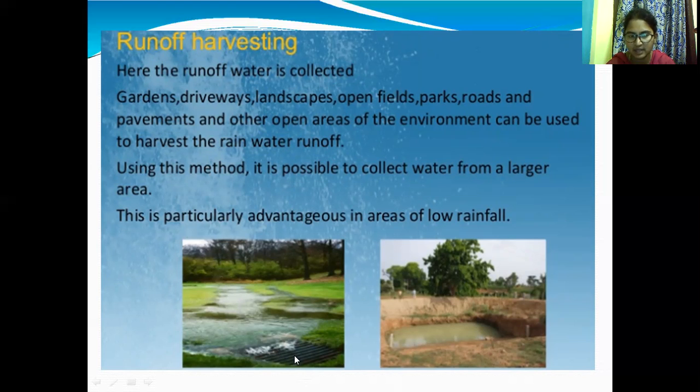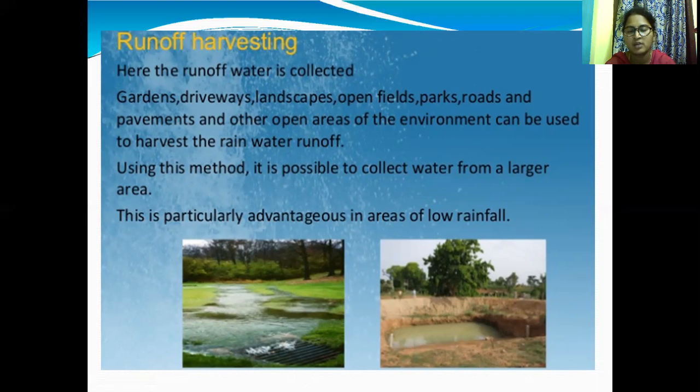Here we collect the surface runoff water, and the water will percolate into the ground surface. In one particular area we can construct this type of drills and underground tanks so that water will percolate and reach that area. Another one is the recharge well. This is the way we can collect rainwater in surface runoff harvesting.